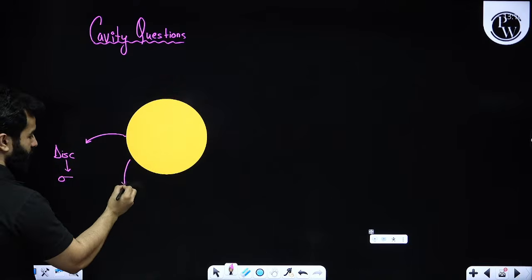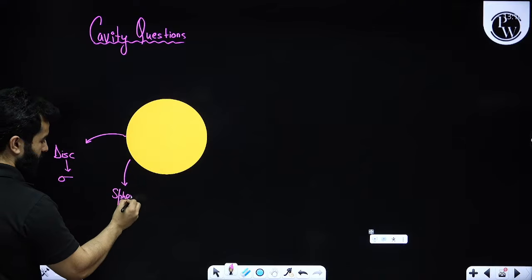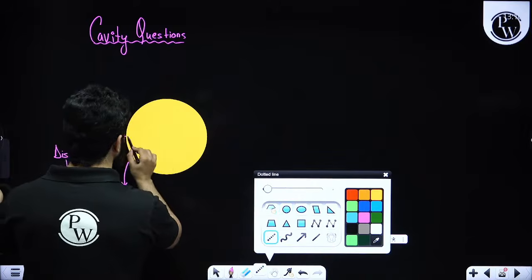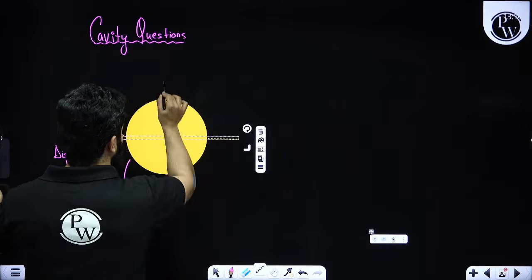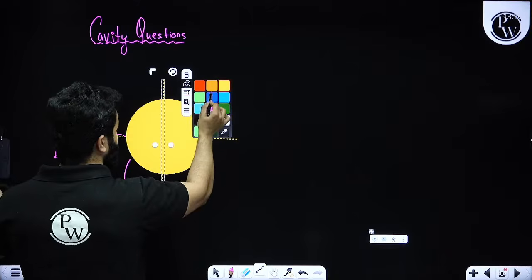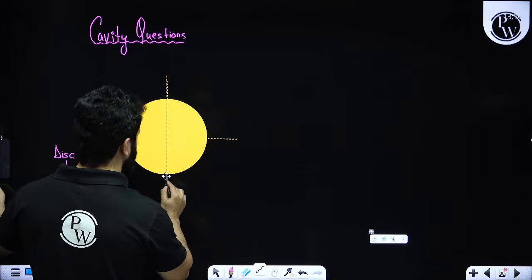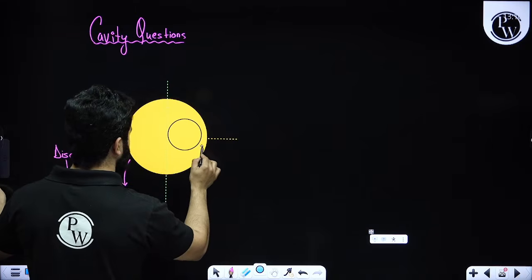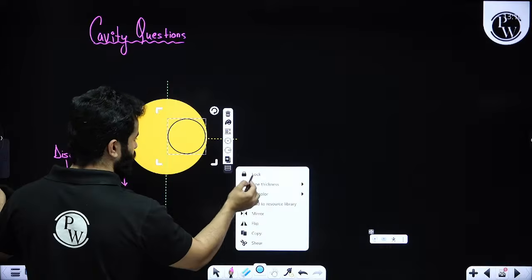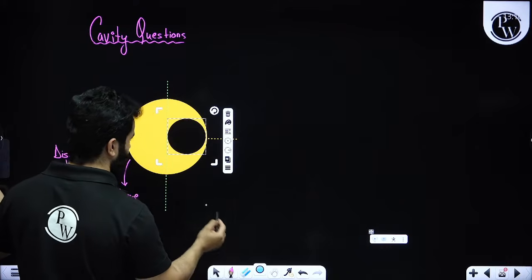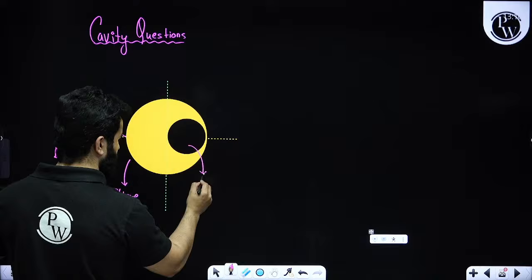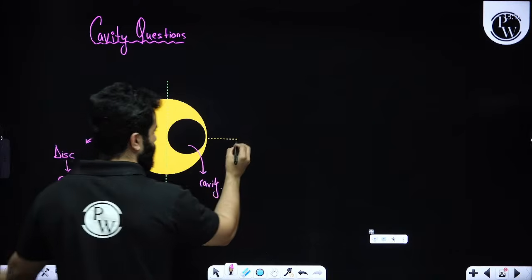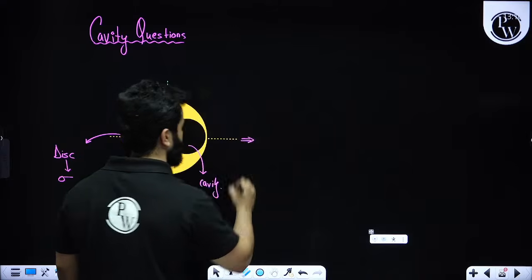If it is a sphere, I'm going to talk about rho. And let's say they are saying that we have removed another sphere of radius r by 2 from this, something like this. This is the cavity. So the idea is that you need to assume them as separate objects.